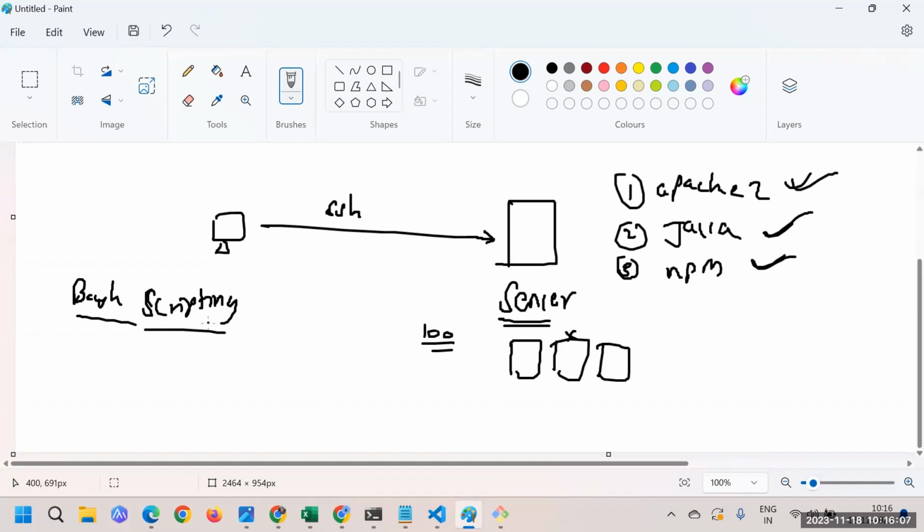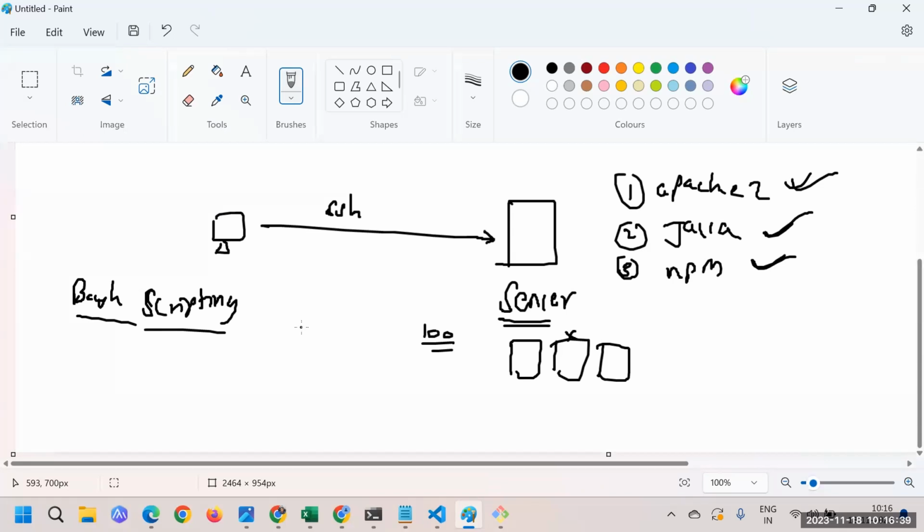So bash scripting is kind of popular when it comes to the server. On the server side, we use bash scripting a lot. And as a DevOps engineer, you should know it, because what is the main job role of the DevOps engineer? They have to somehow automate everything, whatever they have in front of them.